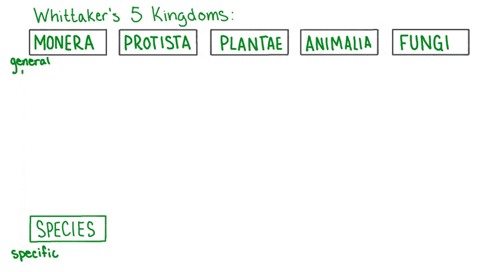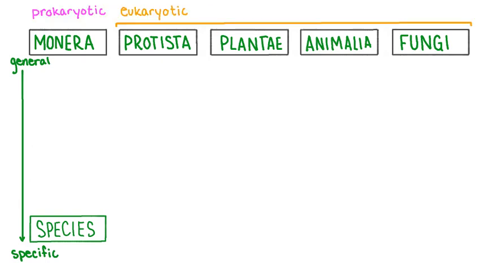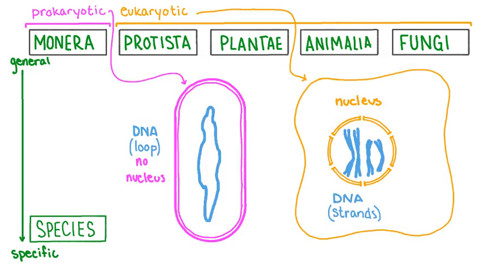A kingdom is a very general classification containing many different species. However, all organisms within a particular kingdom have some traits in common. Kingdom Monera was originally created to classify organisms which are prokaryotes. The main difference between prokaryotic cells and eukaryotic cells is that prokaryotic cells do not contain a nucleus.